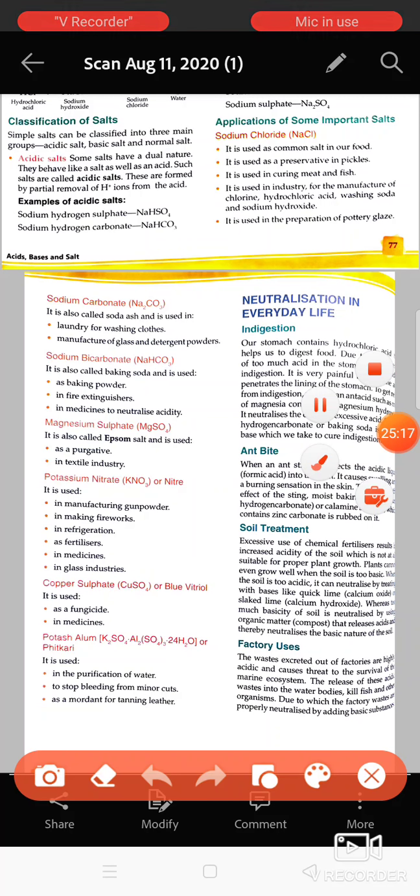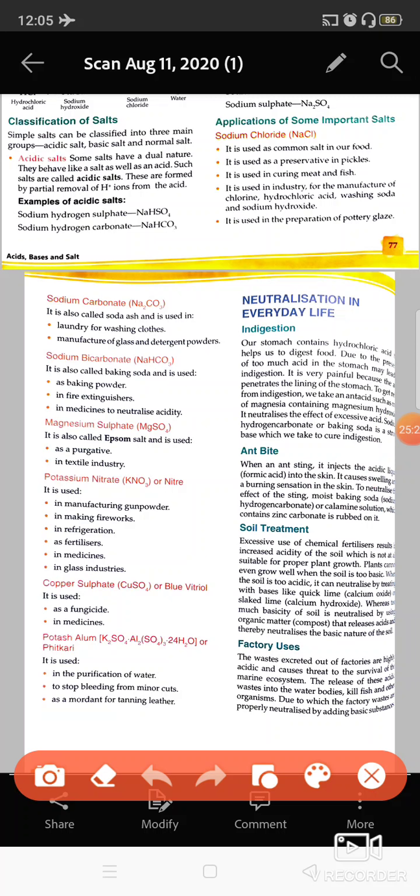Sodium chloride, that is NaCl, is used as a salt in your food, and as a preservative for fish, meat, and pickles. In industry, chlorine gas is formed by this. Hydrochloric acid is formed by this. Washing soda and sodium hydroxide are formed by this. In the preparation of pottery glaze, the shine it gives is given by the NaCl.